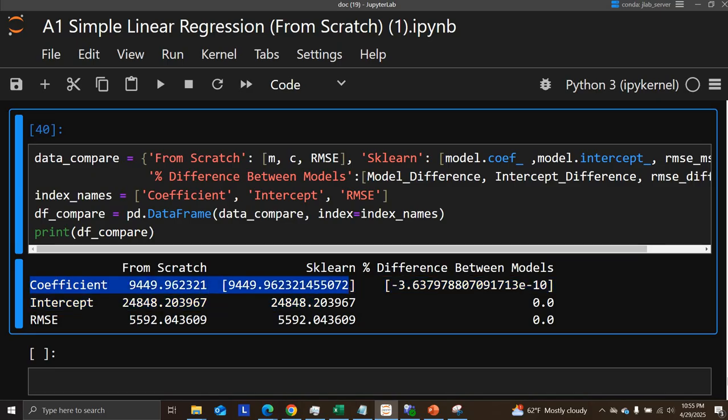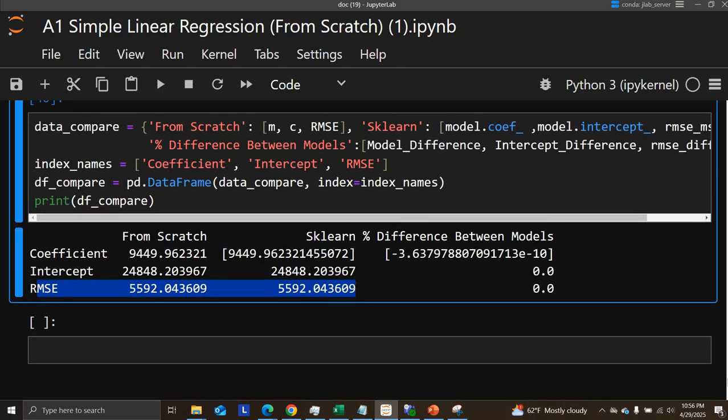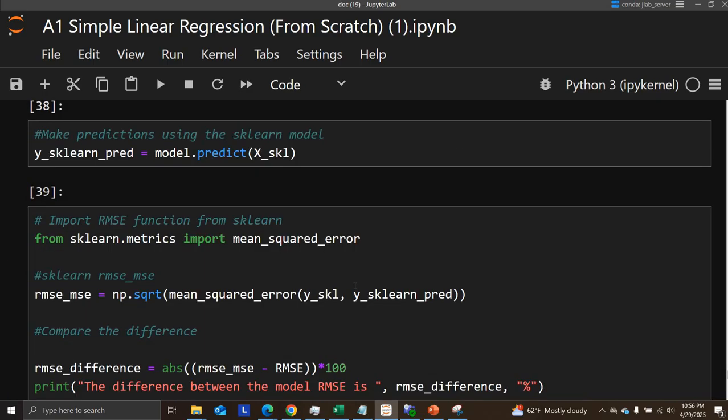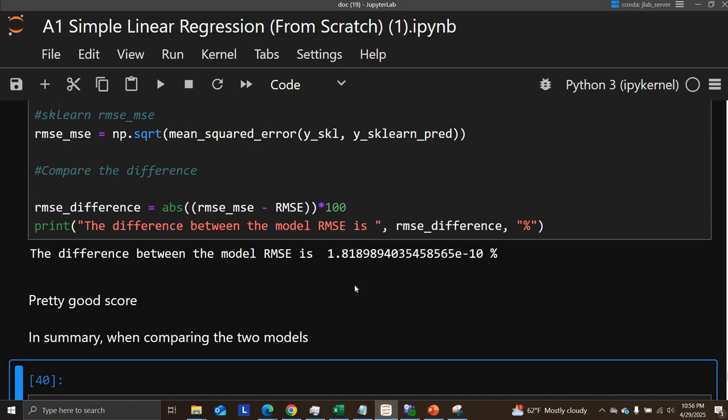They had a little more granularity than us, but we basically got the same thing. Intercept, exactly the same, it looks like, yep. And then the RMSE was exactly the same. So as you can see, scikit-learn is just doing the same thing as us. It's just doing the least squares method.